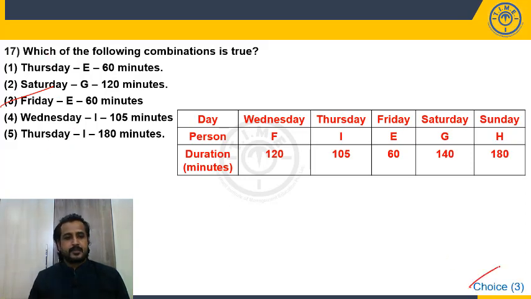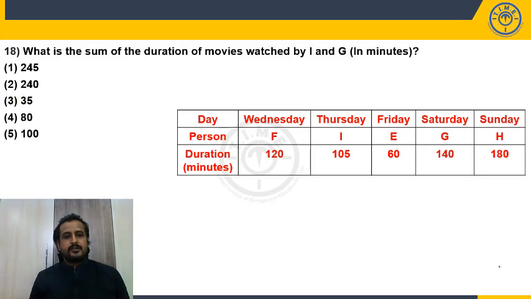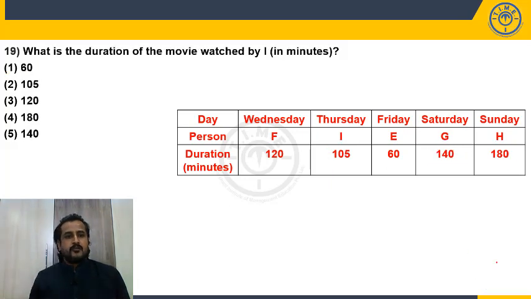Choice 3. Question 18. What is the sum of the durations of the movies watched by I and G? I is 105 and G is 140. Together 245. 245 is in choice 1. Next, what is the duration of the movie watched by I? I is 105 minutes. It is in choice 2. So choice 2.